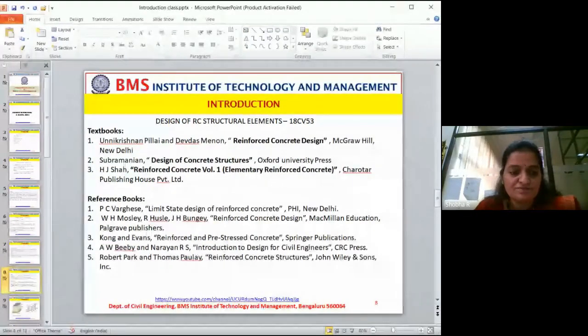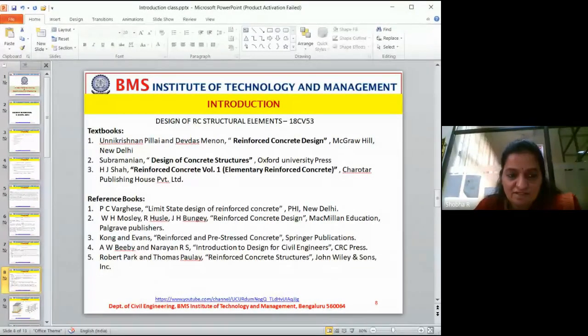So, textbooks. Unnikrishna Pillai and Devdas Menon, Reinforced Concrete Design. This particular subject explains how to analyze the structure and how to design the structure. And Subramanian, Design of Concrete Structures, and H.J. Shah, Design of Concrete Structures, again volume 1 or any other recent version.